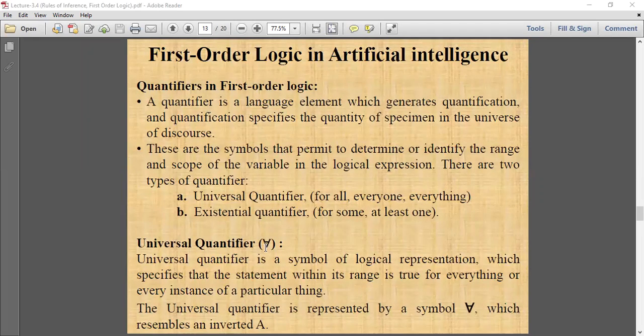The universal quantifier is a symbol of logical representation which specifies that the statement within its range is true for everything or every instance of a particular thing. It is represented by a symbol which resembles an inverted A.